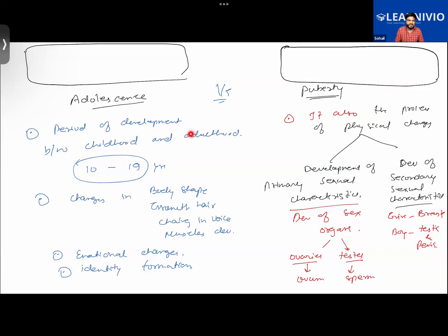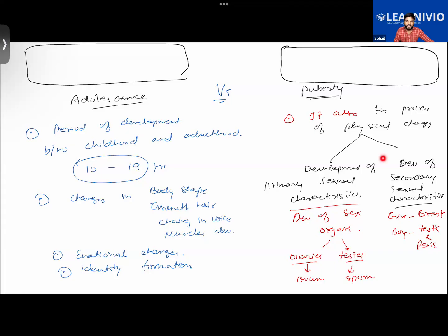Adolescence is the period of development between childhood and adulthood. While children are in this age, the body goes through several changes, like the shape and size of the body changes, growth of hair, change in voice, and the muscles developing. Apart from the physical changes, there will be emotional change also. The idea of identity develops when they are in the age of adolescence.